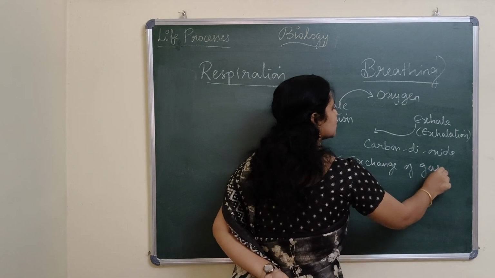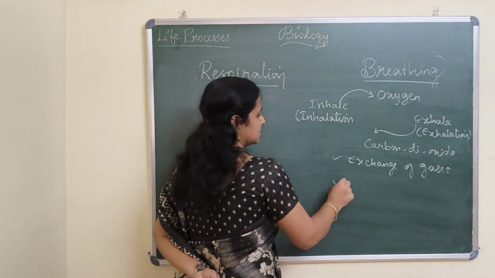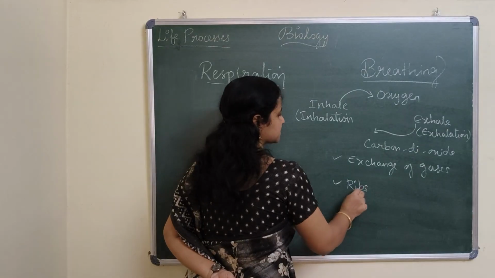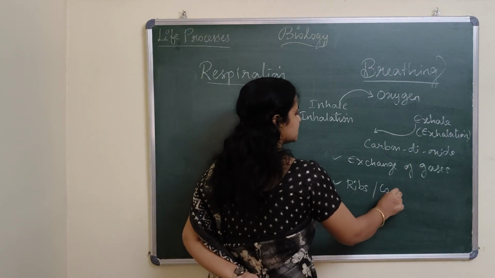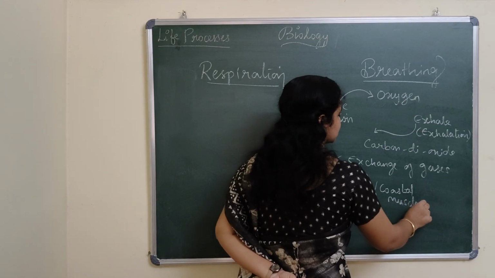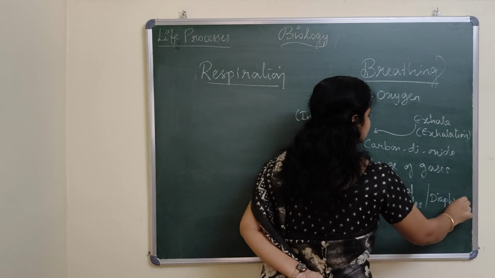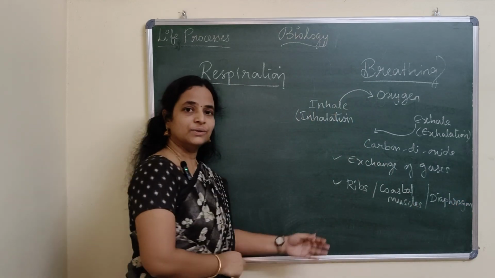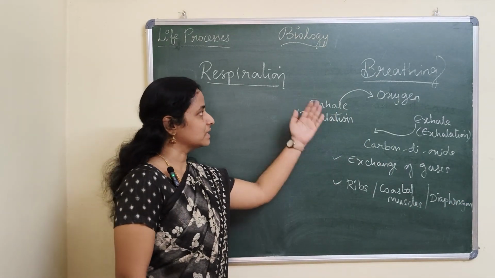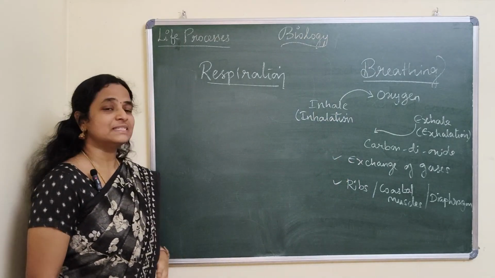So this exchange of gases in human requires three important parts. One is ribs, the other is costal muscles, and the third one is diaphragm. So I will tell you what are these. Okay, so breathing is just the exchange of gases. Then what is respiration?